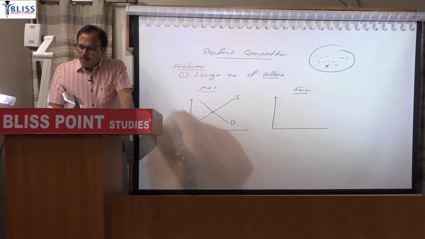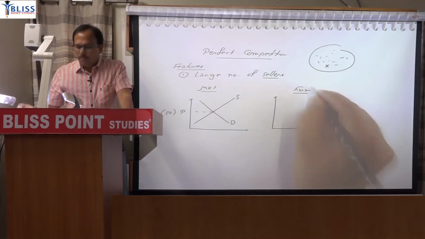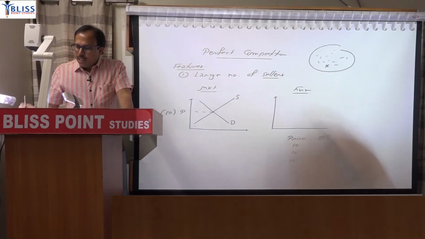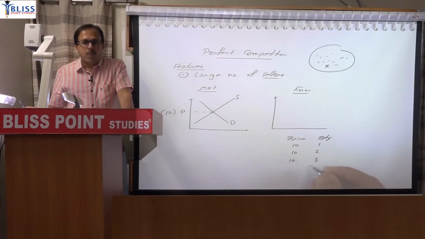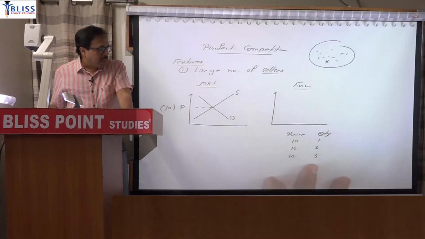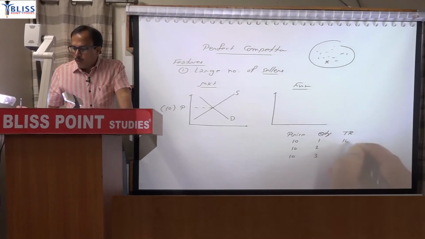Suppose I say this price is 10. So the market price is 10. Now that market price of 10 is given for this firm. So price will remain 10 whether this firm is selling one quantity or two quantity or three quantity or any quantity. So at the same price the firm can sell as much quantity as it can. Now you know price into quantity is total revenue. So 10 into 1, 10 into 2, 10 into 3.